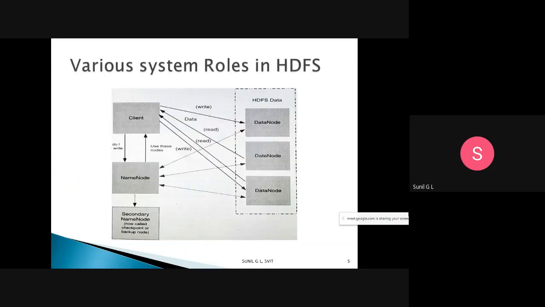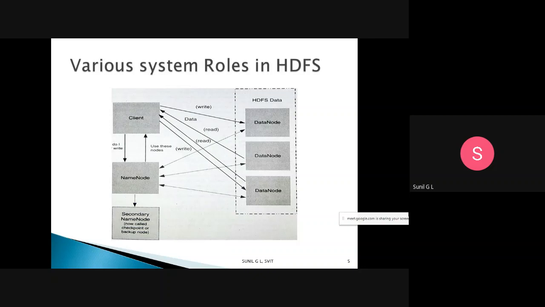So, the various system roles in HDFS. What are the roles of HDFS in various systems? Whenever our client wants to read and write from HDFS, that operation is explained in this figure.